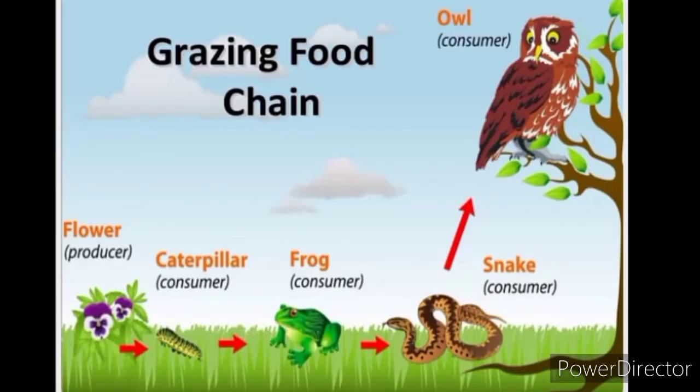This is a picture of a food chain called a grazing food chain. It starts with a plant, a flower. Flower is a producer, and then from the flower energy passes to the caterpillar, which is a consumer. From caterpillar to frog, which is also a consumer. From frog to snake, which is also a consumer, and from the snake to an owl, which is a consumer.